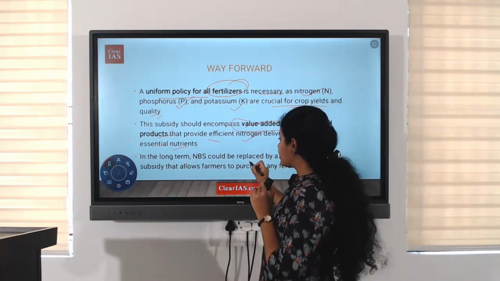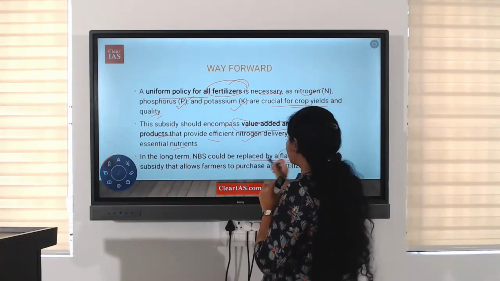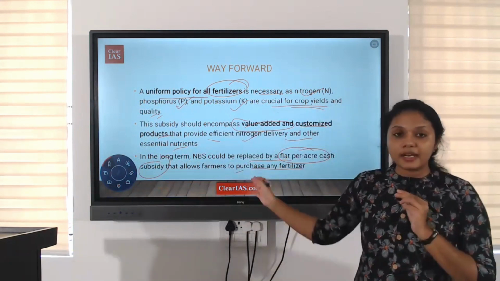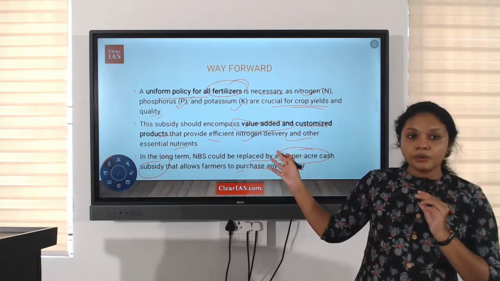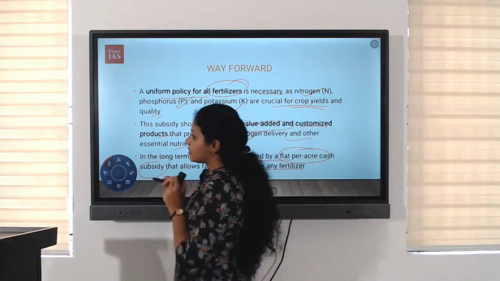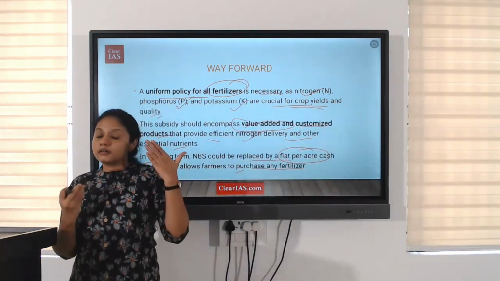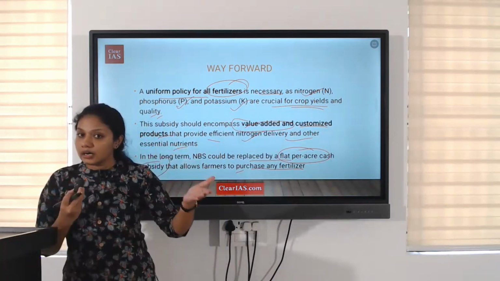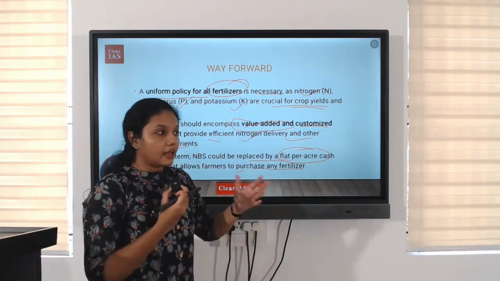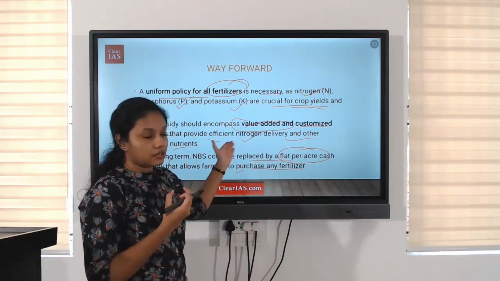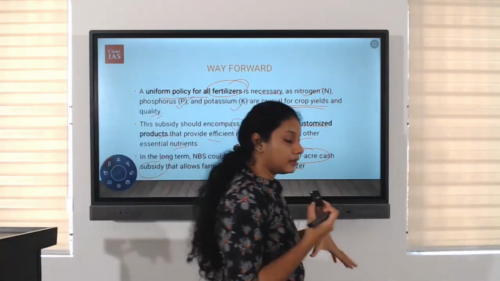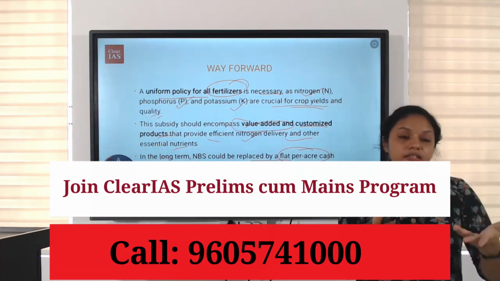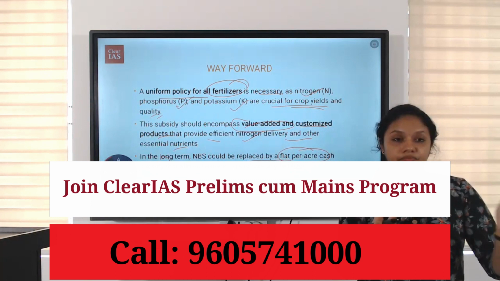In the long term, NBS could be replaced by a flat per acre cash subsidy that allows farmers to purchase any fertilizer. This will address the regional disparity. How? We said that there may be different needs for different areas due to different cultural practices, nutrient availability, etc. If we are giving a cash subsidy to the farmers for fertilizers, then this could also be reduced, similar to the DBT. Okay.